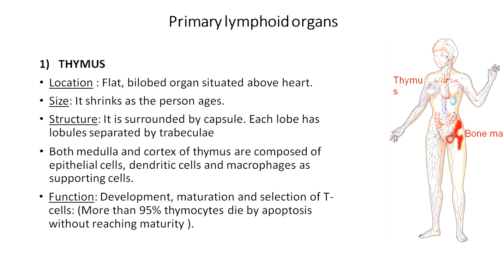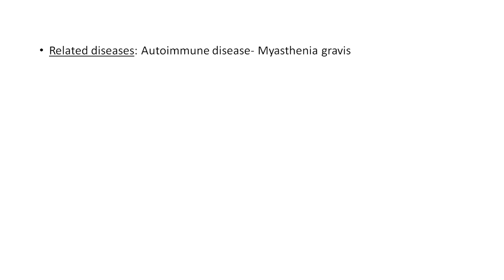That means those T cells which are non-functional get deleted, or you can say they get phagocytized. So it is said that more than 95% of the T cells, or thymocytes, which are formed die by a process of apoptosis, programmed cell death, without reaching maturity. Only 5% of the T cells which are formed actually provide the immune response.